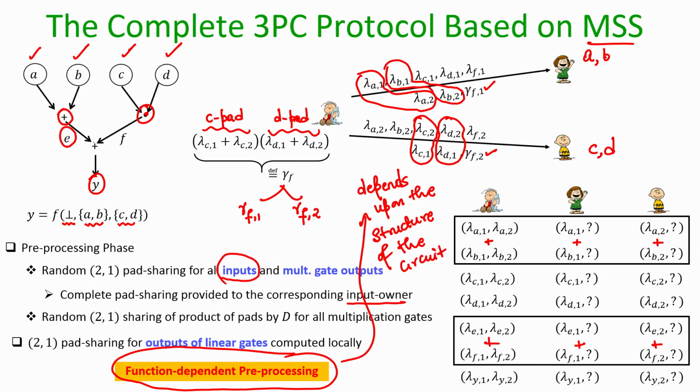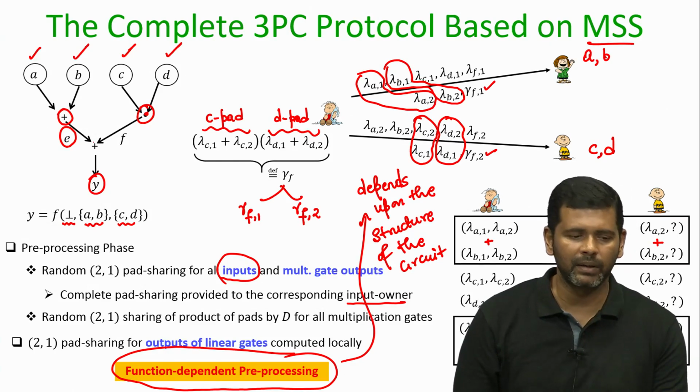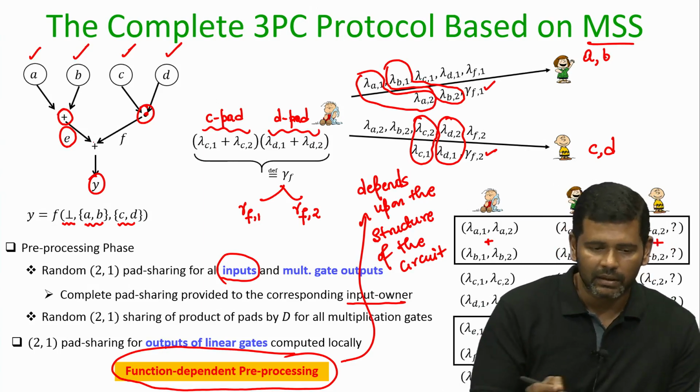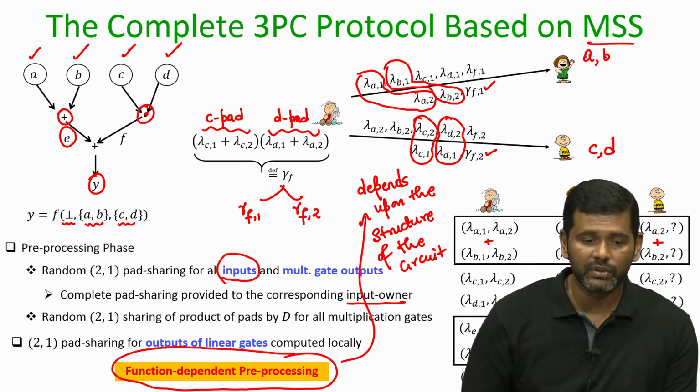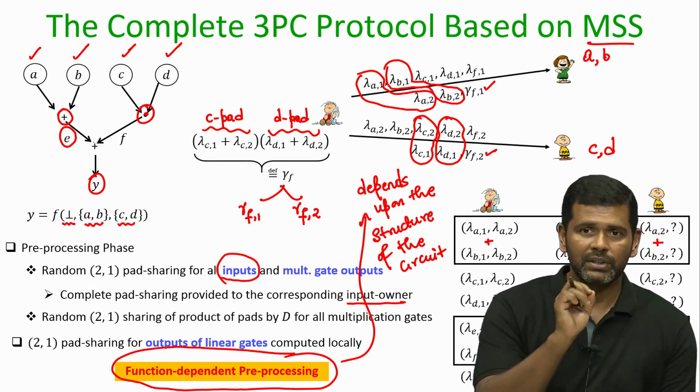And this is unlike your previous pre-processing, where it has got nothing to do with what exact circuit is going to be evaluated, right. If I consider for instance Beaver's pre-processing, we know that okay, we have say m number of multiplications in the circuit. So, just generate m number of multiplication triples. But here you see that the pre-processing that the distributor is doing has to do something with the structure of the circuit.